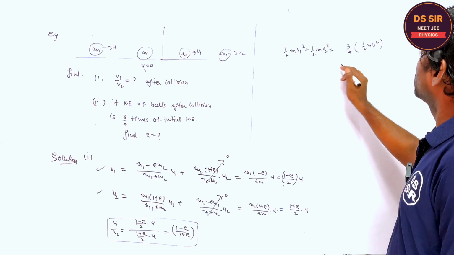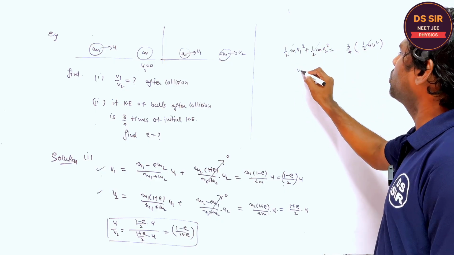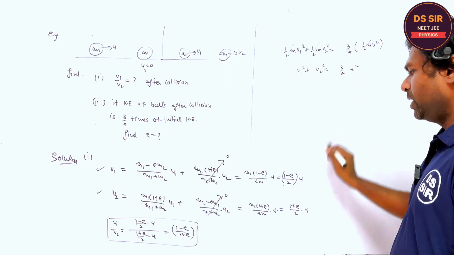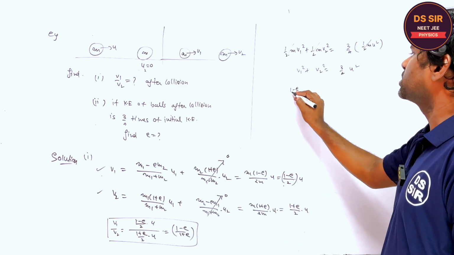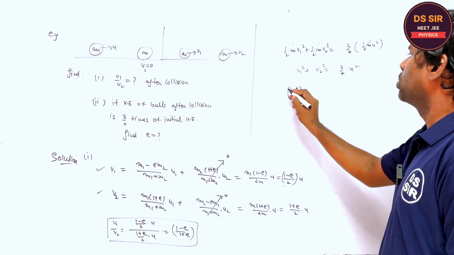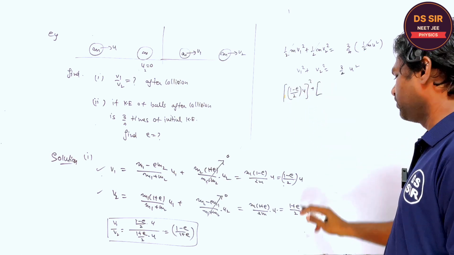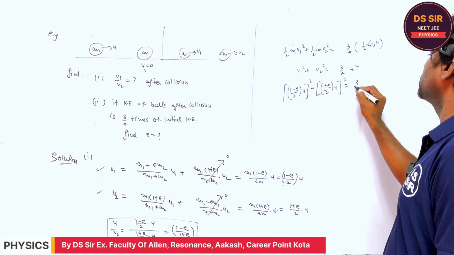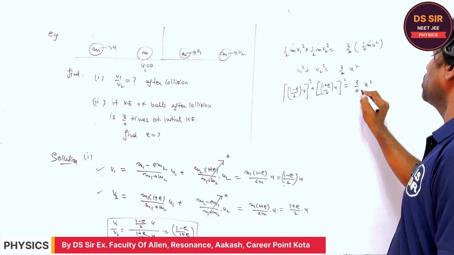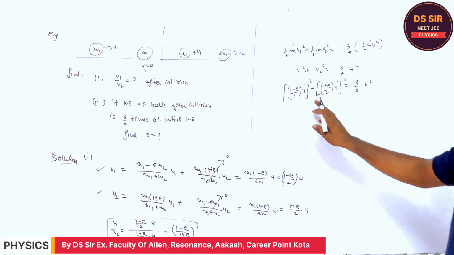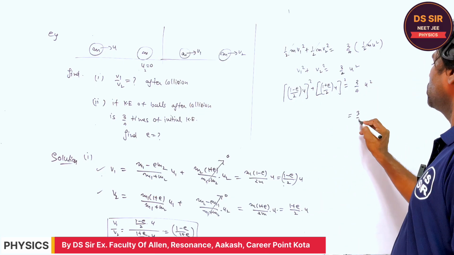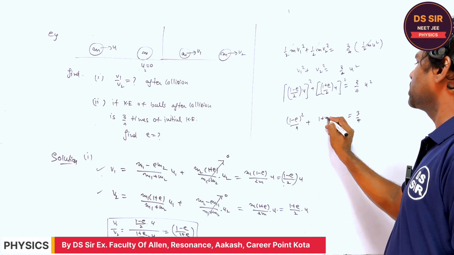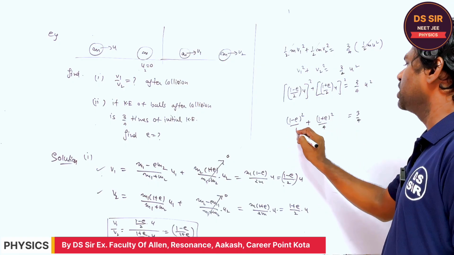Right. So the half m will cancel out. v1 square plus v2 square is equal to 3/4 u square. And what is v1? This is ((1 minus e) upon 2 into u) whole square, plus what is v2? ((1 plus e) by 2 into u) whole square, it is 3 by 4 u square. Is it clear or not? So the u square term will cancel out. Here (1 minus e) whole square by 4 plus (1 plus e) whole square by 4 equals 3 by 4. Is it clear or not?